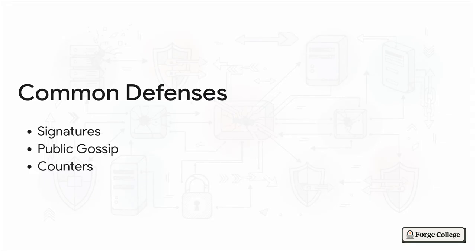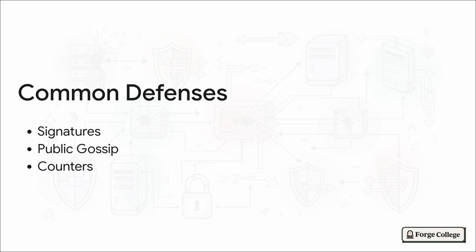Well, we deploy 3 main mechanical defenses. First up, cryptographic signatures. This gives us non-repudiation. An honest node can mathematically prove exactly who sent a message, meaning the liar can't deny it later. Second, public broadcast or gossip protocols. This lets nodes constantly compare notes with each other. If node B and node D gossip, they'll immediately realize that node A sent them conflicting signed messages.